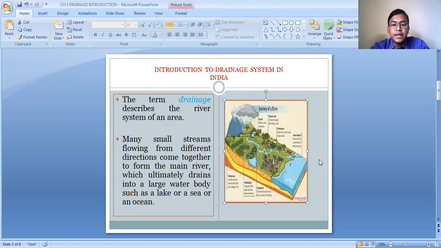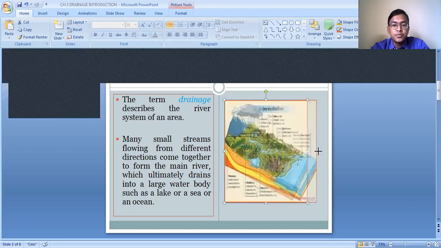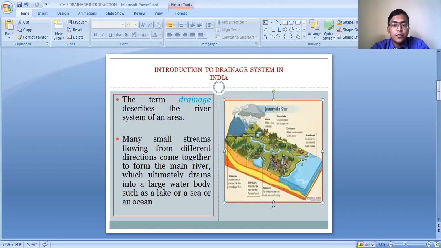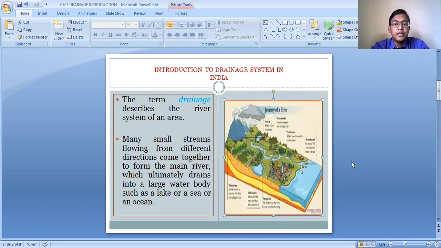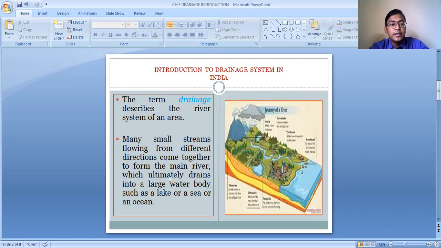Many small tributaries flowing from different directions come together to form the main river. When the main river originates from the high mountain areas and flows towards the ocean, it is joined by many small streams and small rivers, which are known as the tributaries of this main river.